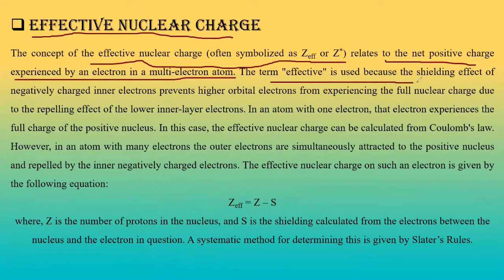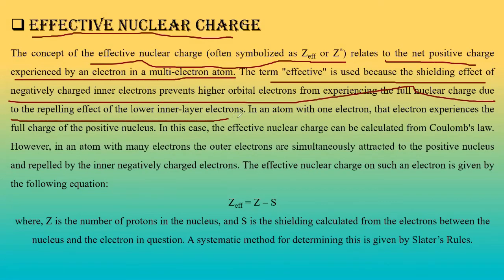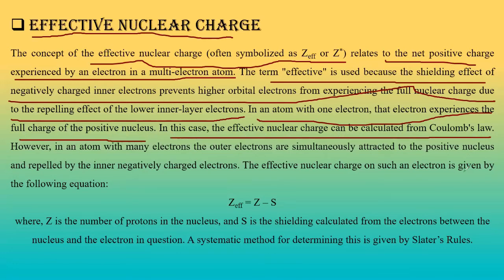The term effective is used because the shielding effect of the negatively charged inner electrons prevents the higher orbital electrons from experiencing the full nuclear charge, due to the repelling effect of the lower inner layer electrons. In an atom with one electron, that electron experiences the full charge of the positive nucleus. In this case the effective nuclear charge can be calculated from Coulomb's law.